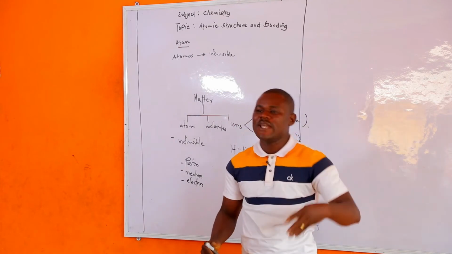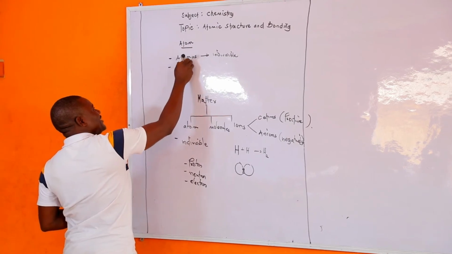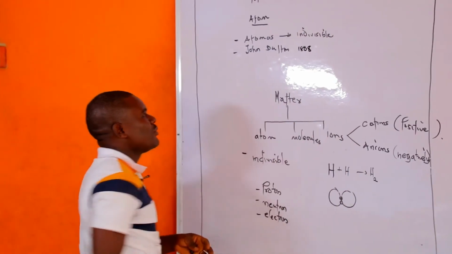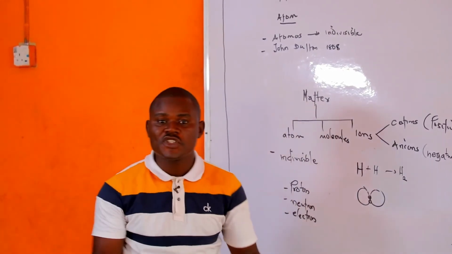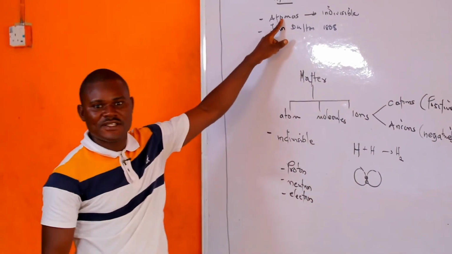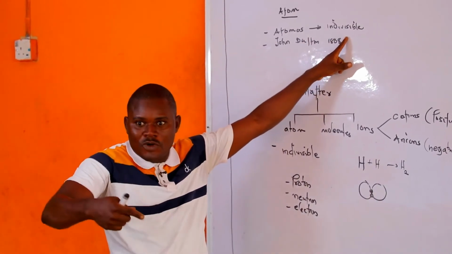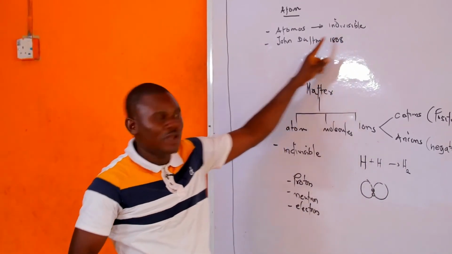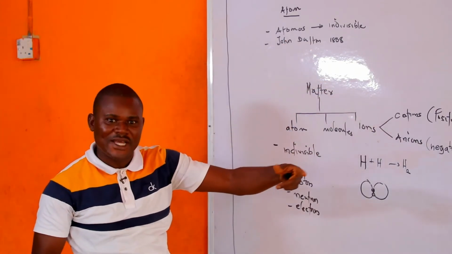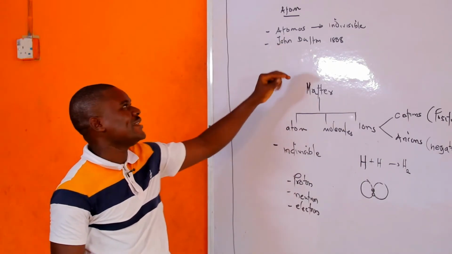Now, John Dalton in the year 1808. So, another scientist now comes, that is John Dalton. John Dalton in the year 1808 gave us some atomic theory as an extension of what the ancient Greeks said. You know, the ancient Greeks said that any stuff that is not capable of further division is what we call atomos. So, John Dalton in the year 1808 gave an extension of that particular theory. And he gave us a lot of theory.